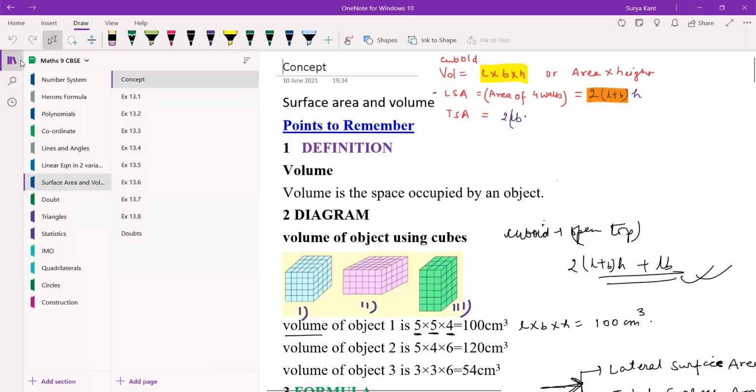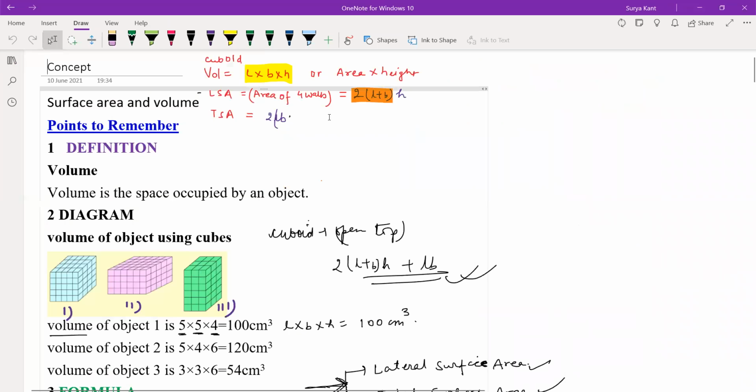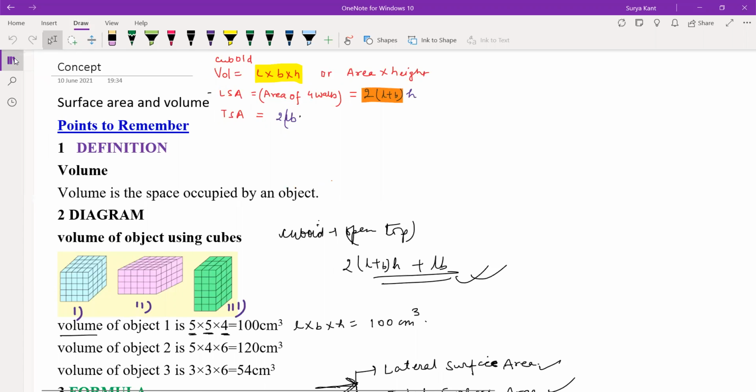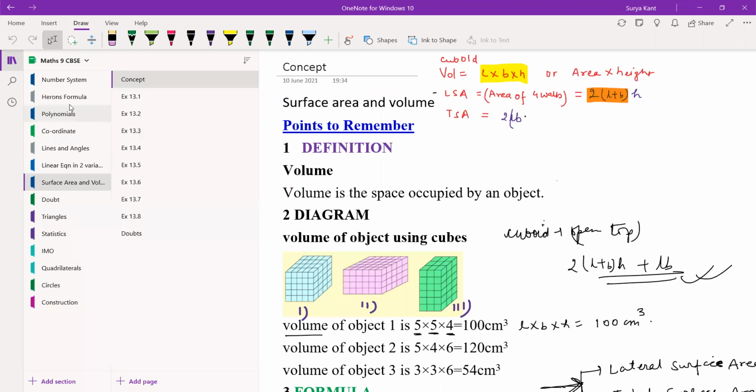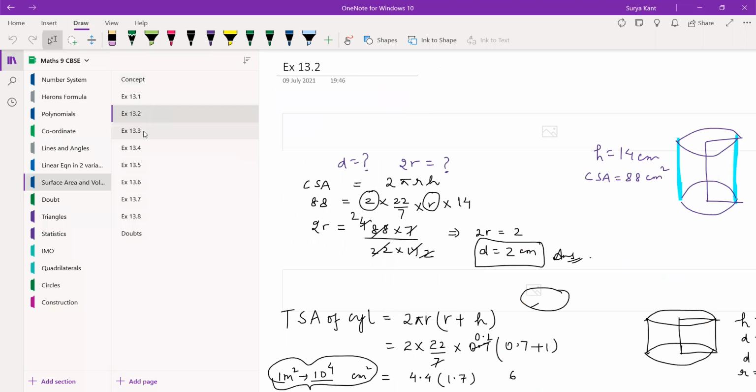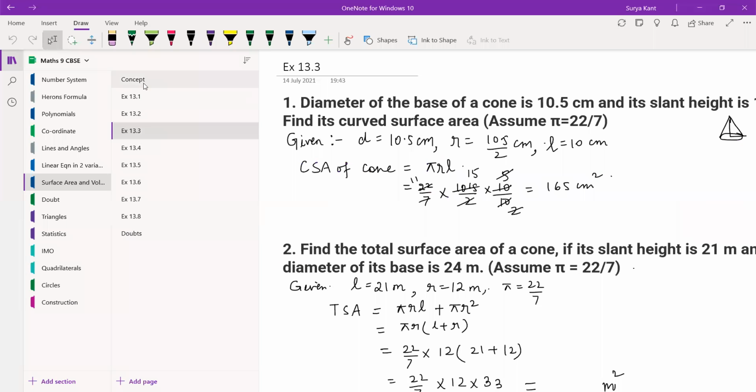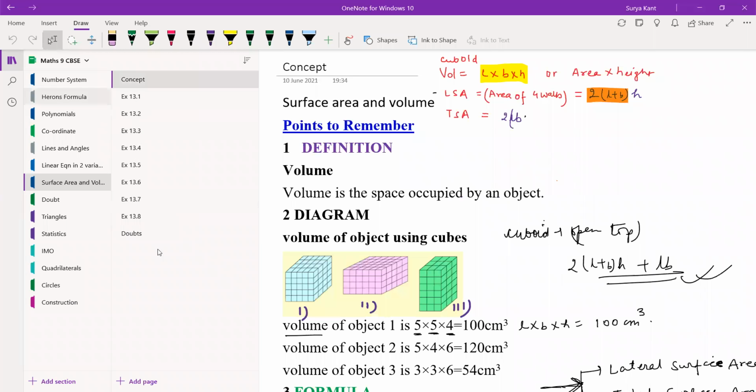So let's start. Sai Charan, we did it, sir. Sir, we completed it, sir. Yes, we have completed everything, but which one do you want to finish then? See, every chapter we have finished almost, right? None of the chapters are pending still. I think surface area and volume is a vast chapter, and we can do it if you want, right? See, I have done 13.1, 13.2, 13.3, everything already.